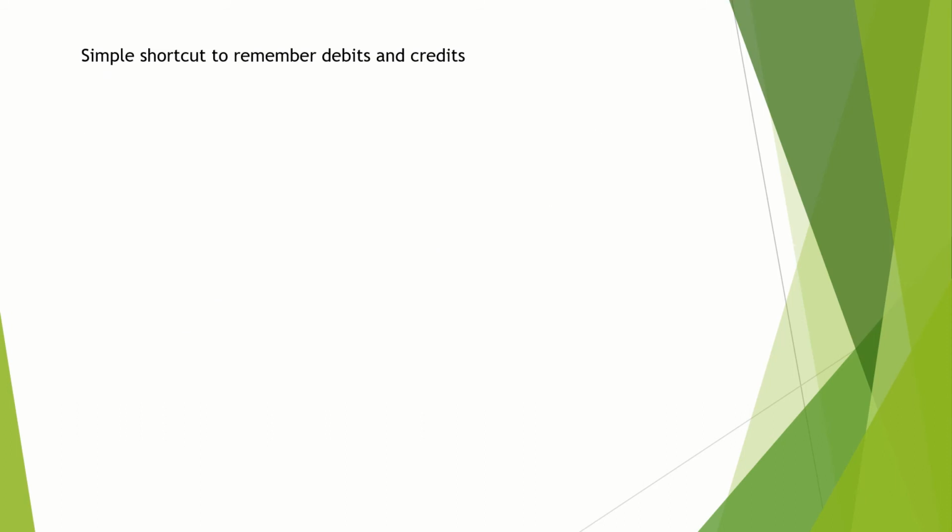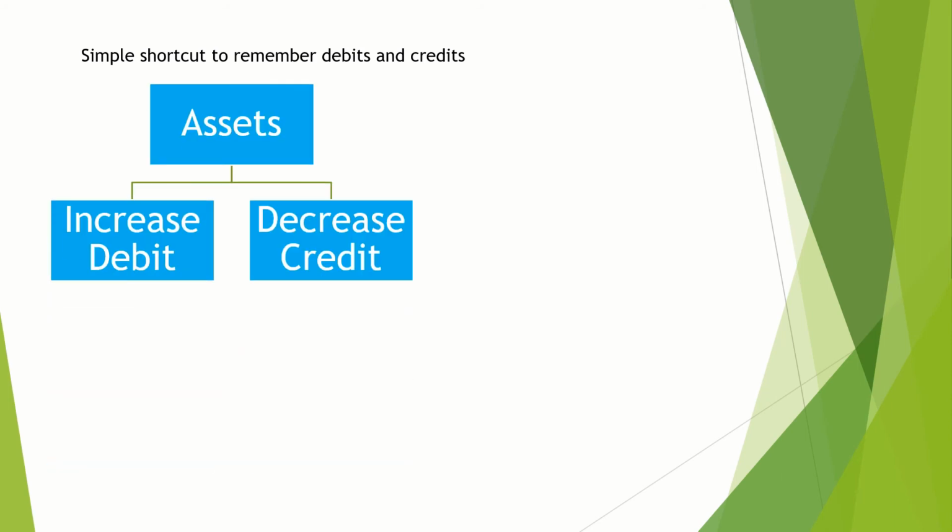Now that we have understood the concept of debits and credits, I'll tell you a shortcut. Instead of going through all the personal account, real account, nominal account principles and all that, you can remember the following table. If you remember this table, you will know when to debit which type of account and when to credit which type of account. In case of assets, if it is increasing, you have to debit it. In case an asset is decreasing, you have to credit it. If you see the earlier transaction, where we bought a building for cash, the building balance is increasing, so we are debiting it. Cash balance is decreasing, so we are crediting it.